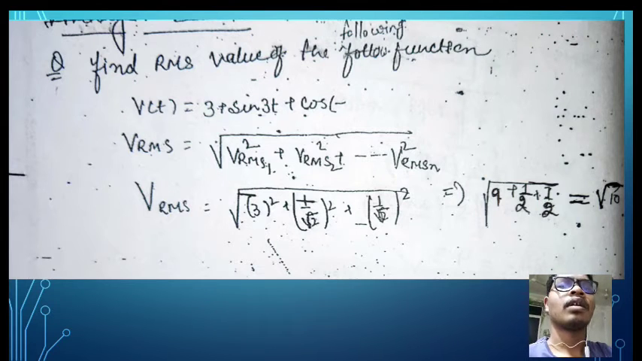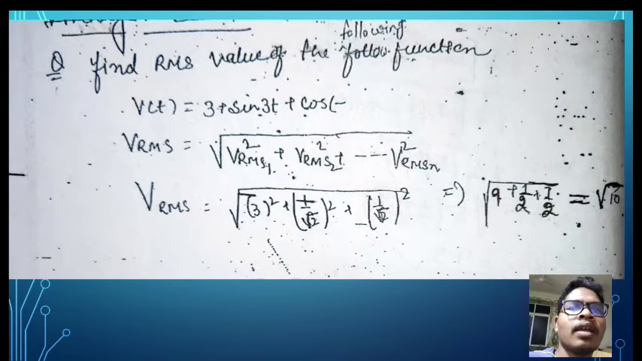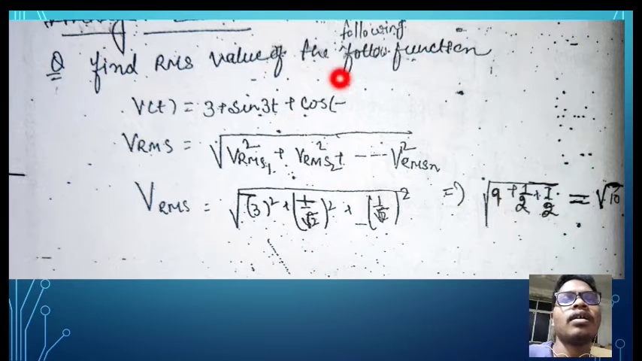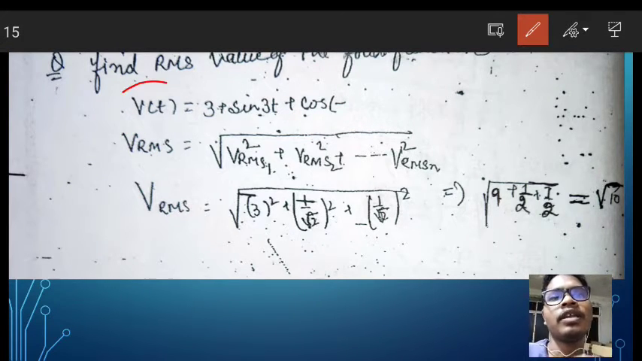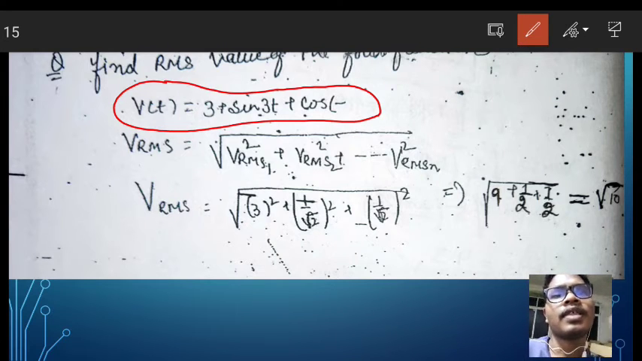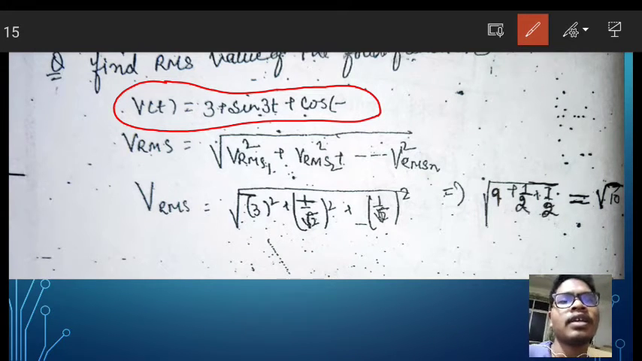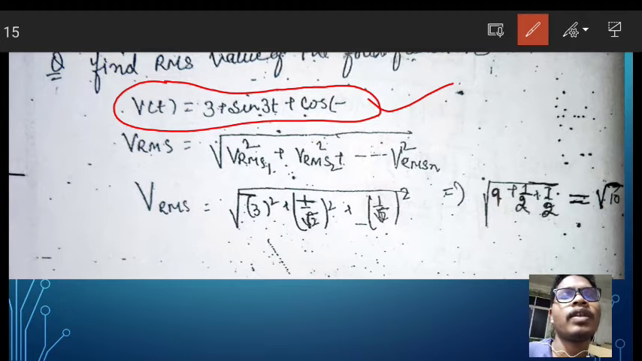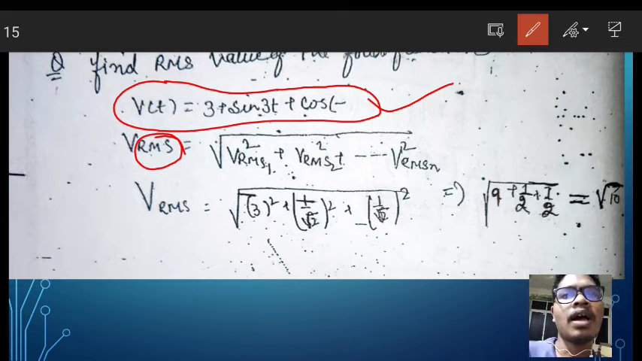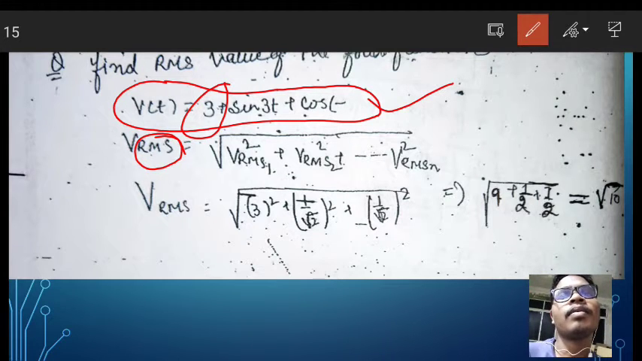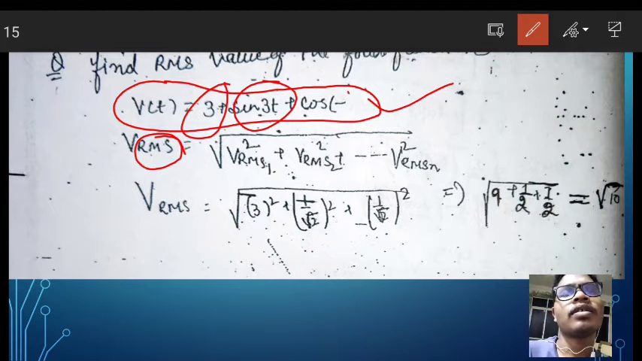Now come to another question. It is also asking about finding the RMS value of this voltage. Okay, so V(t) is equal to 3 plus sin 3t plus cos t, given in the question. So we need to find the RMS value. For the RMS value, we take this value's RMS square plus this value's RMS square plus this value's RMS square, and the root over of that.